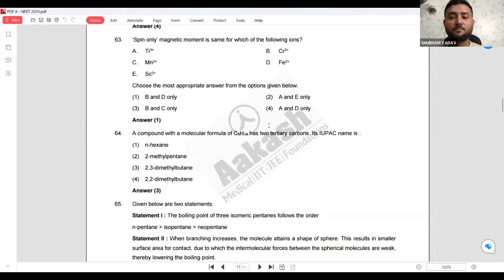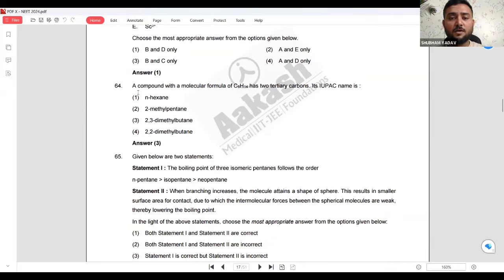What is this? A compound with the molecular formula of C6H14 has two tertiary carbons. Two tertiary. I hope you know what is tertiary carbon. Tertiary carbon is a carbon which is having three carbons attached to it. Now it says C6H14. You can make it as normal hexane also. It is normal hexane. CnH2n+2. It is hexane, right?